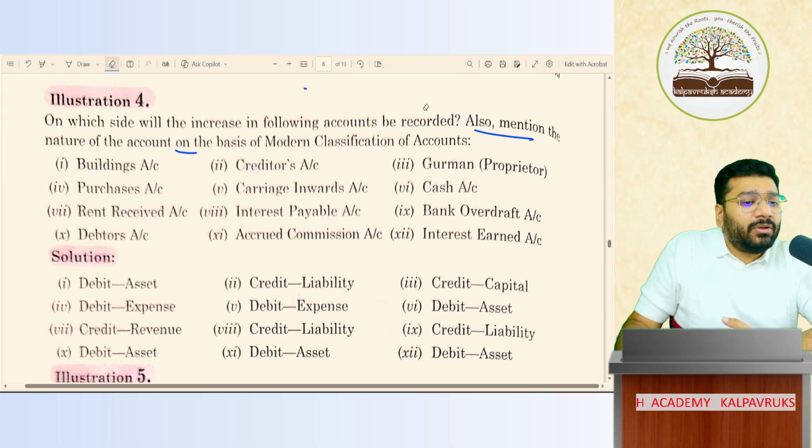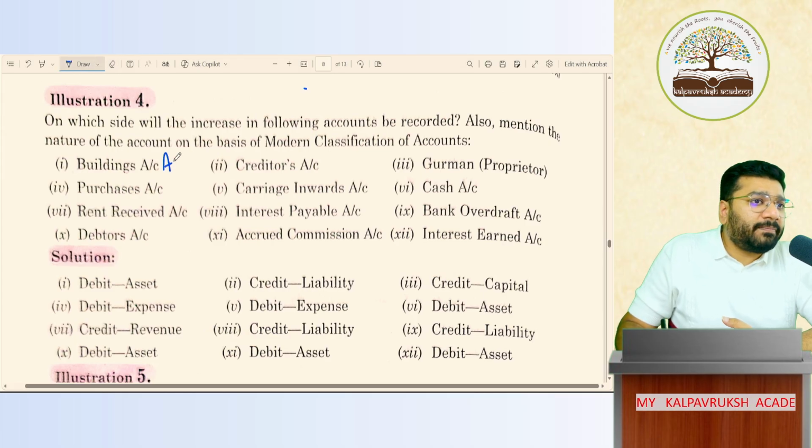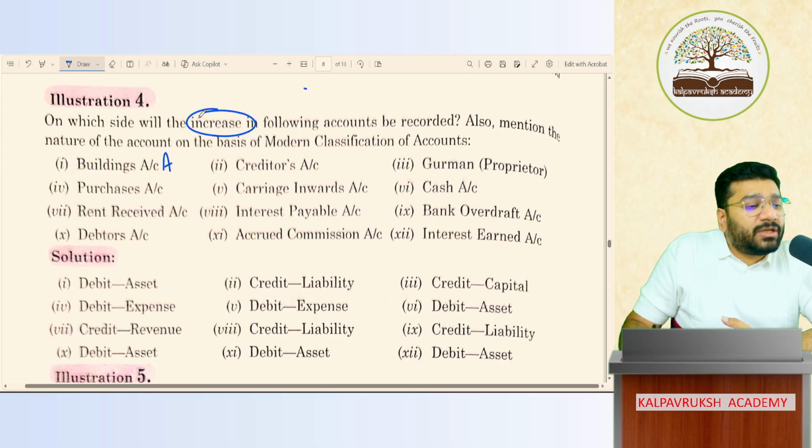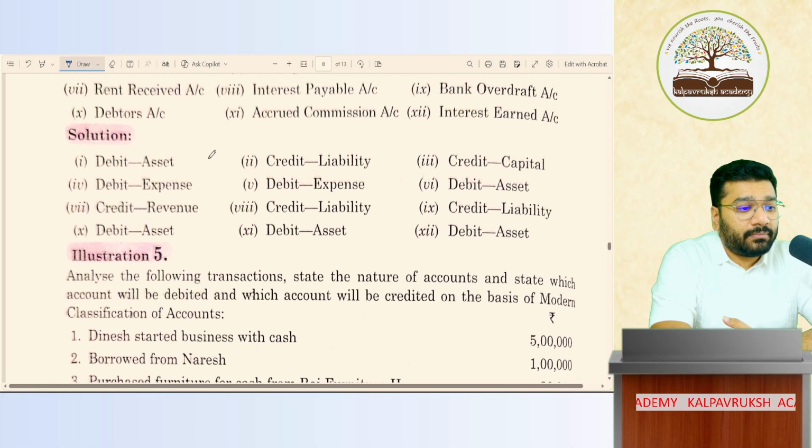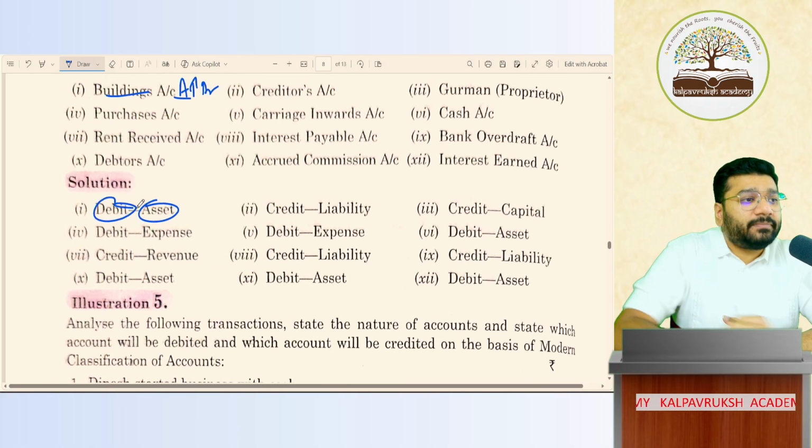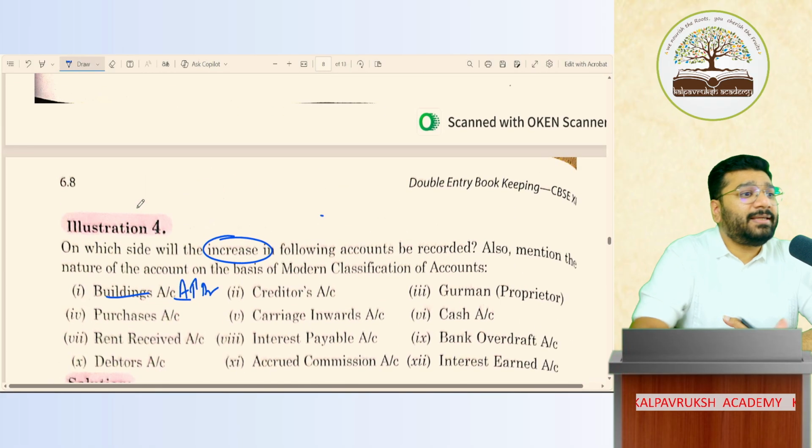Okay, wow. So tell me people, building is what classification? Building is asset. If building increases, should I debit or credit? Building is asset. Asset is debit balance. To increase asset, give a debit. Debit, asset.